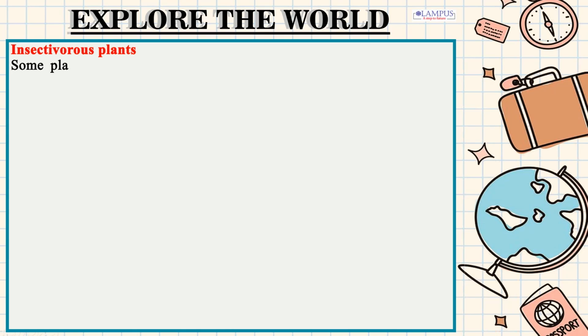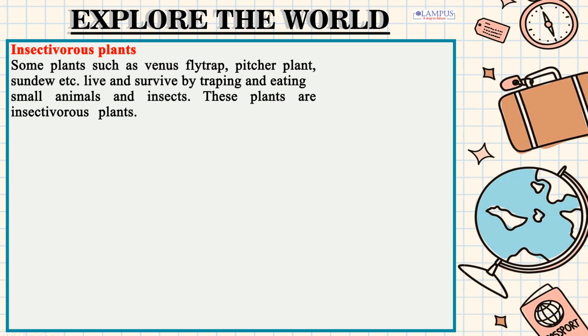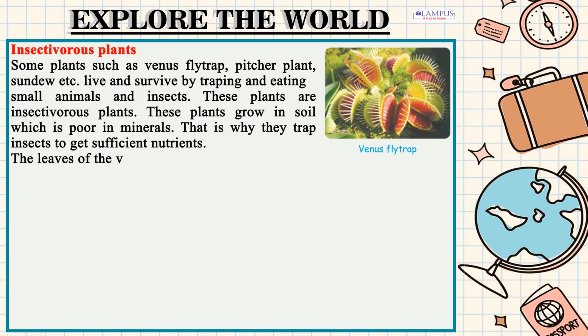Insectivorous plants. Some plants such as Venus flytrap, pitcher plant, sundew etc. live and survive by trapping and eating small animals and insects. These plants are insectivorous plants. These plants grow in soil which is poor in minerals. That is why they trap insects to get sufficient nutrients.